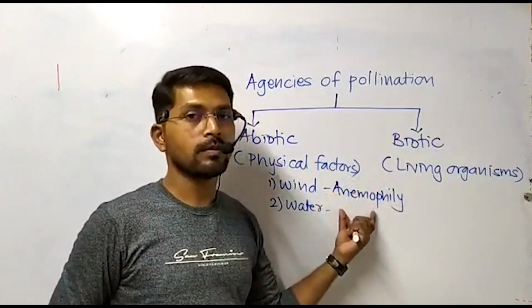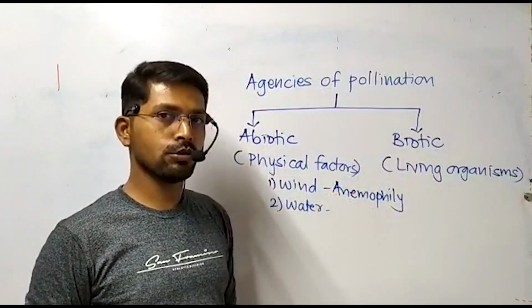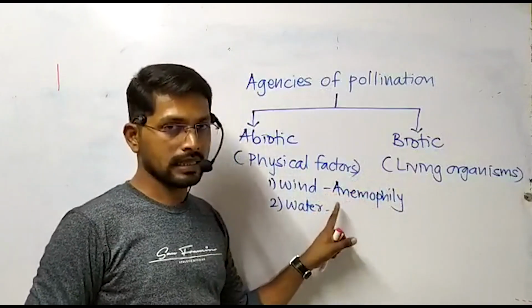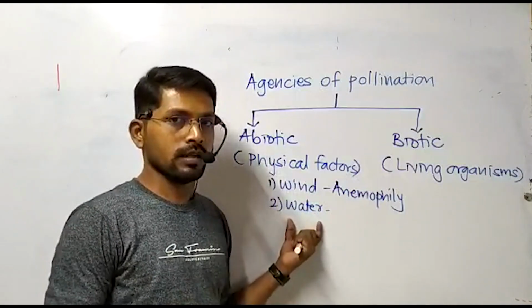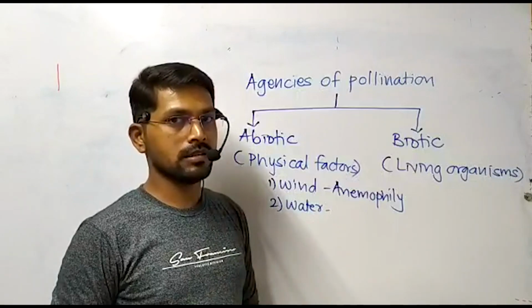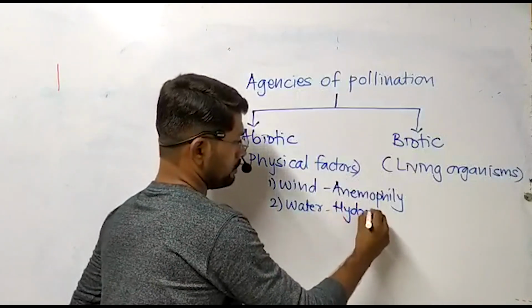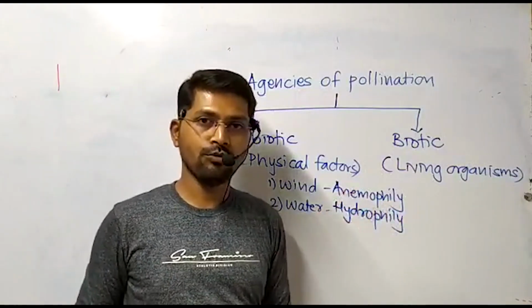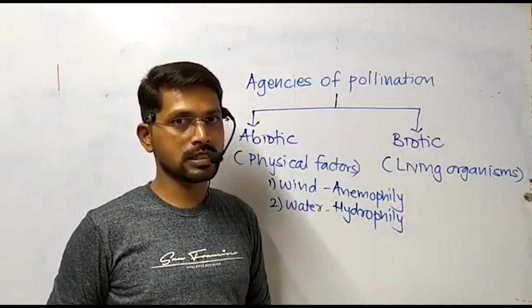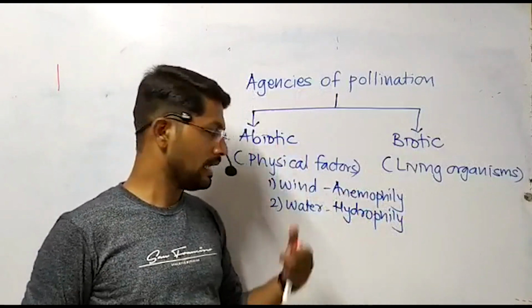Here, the term anemos in Latin means wind. So when pollination occurs by means of wind, it is called anemophily. Similarly, when water is working as an agency for pollination, then it is called hydrophily.